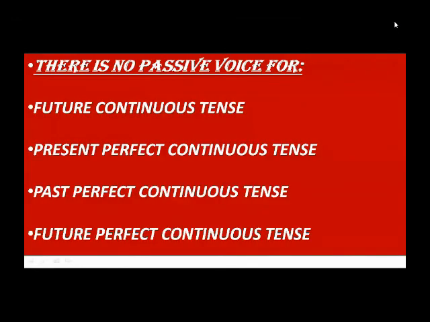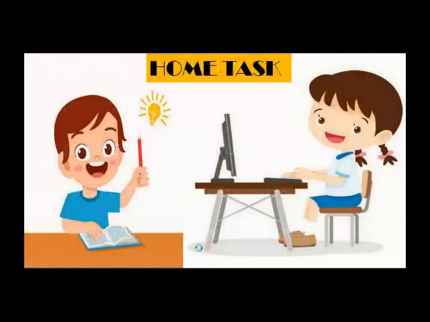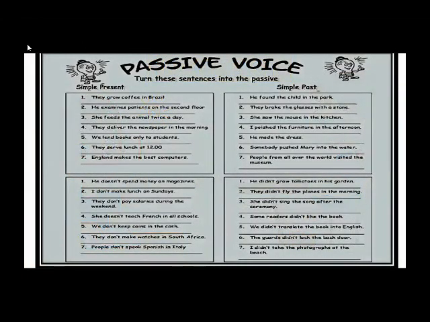Now, again I'll explain to you that there will be no passive voice for the following tenses: future continuous tense, present perfect continuous tense, past perfect continuous tense, and future perfect continuous tense. So dear students, I hope you all have understood all the tenses from active to passive, how to change. We have also seen the rules and we have also seen the structures. I hope you all have taken the screenshots, and there is some simple home task for you all to practice your active to passive voice.